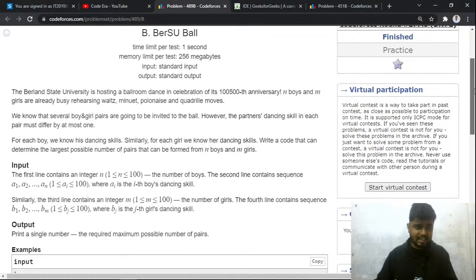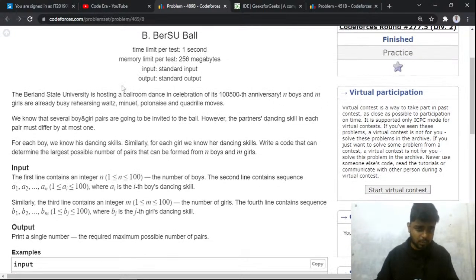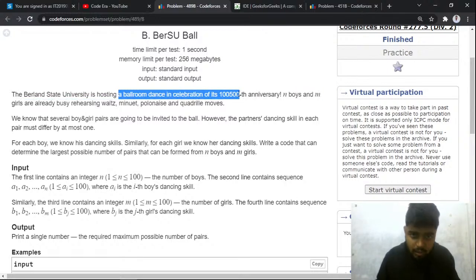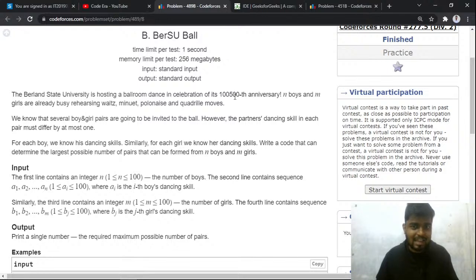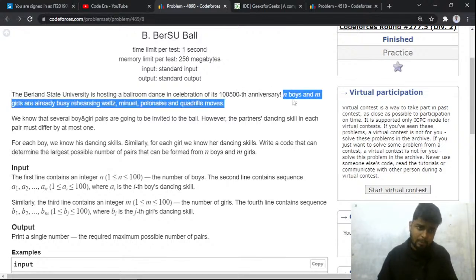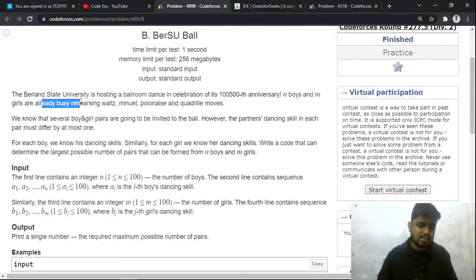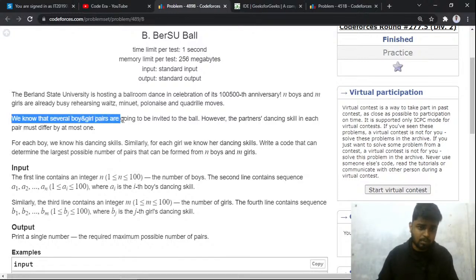It says that the Berland University is hosting a ballroom dance in celebration of its 150,500th anniversary. There are n boys and n girls who are rehearsing for the dance, the ball that is going to happen. And we know that several boys and girls pairs are going to be invited to the ball.